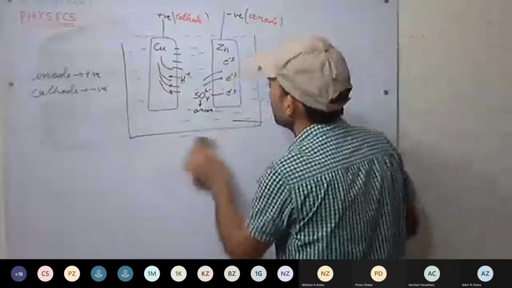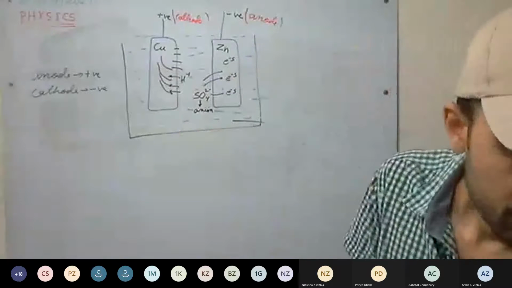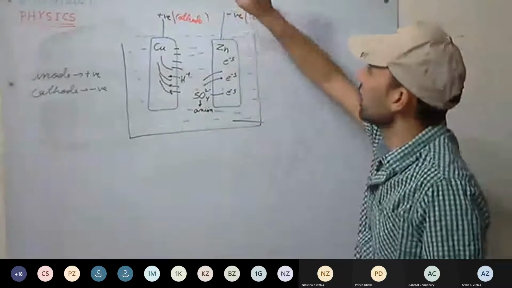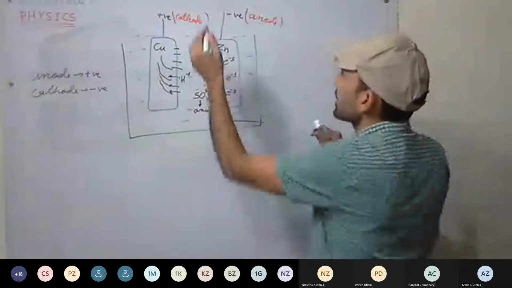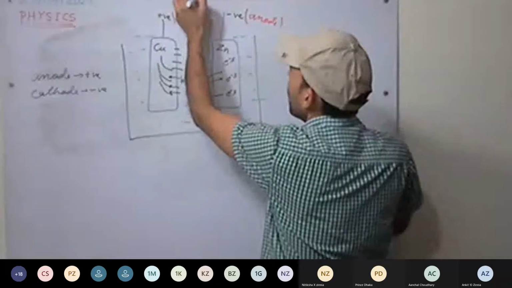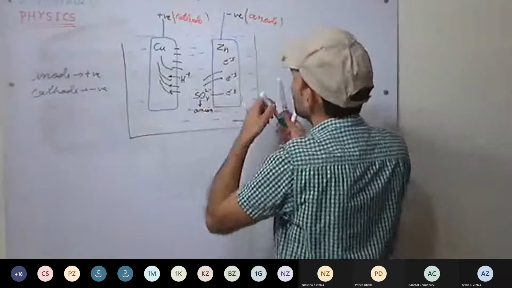Now, for example, some external load is being connected. External load is connected.